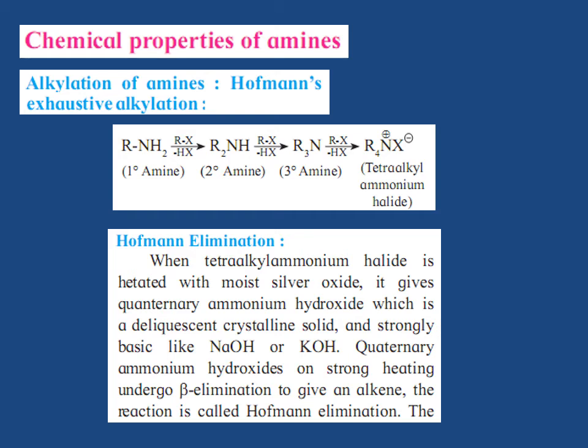Acylation of amines. Aliphatic and aromatic primary and secondary amines undergo acylation reaction. These amines contain replaceable hydrogen atoms on the nitrogen atom. These hydrogen atoms are replaced by an acyl group such as acetyl group. On the reaction of amines with acetyl chloride or acetic anhydride, acetyl derivative of amine is obtained.